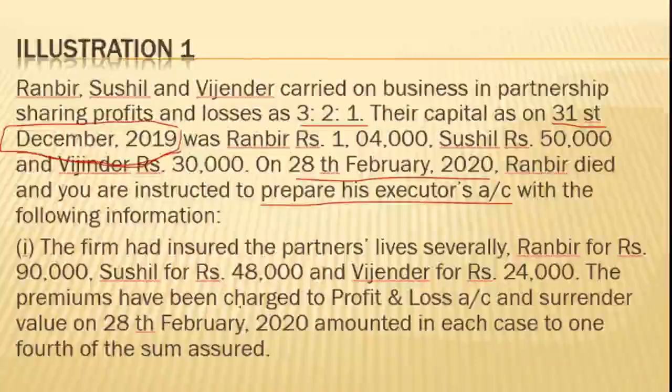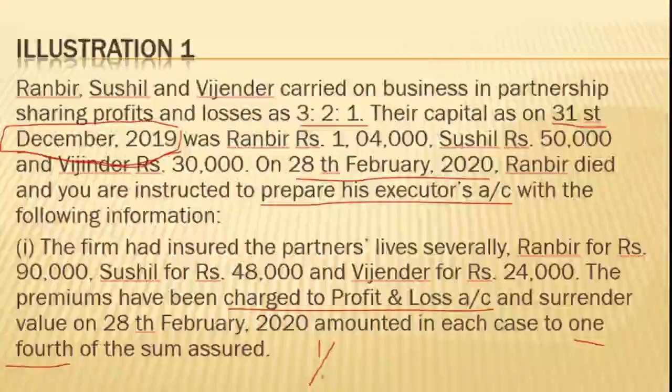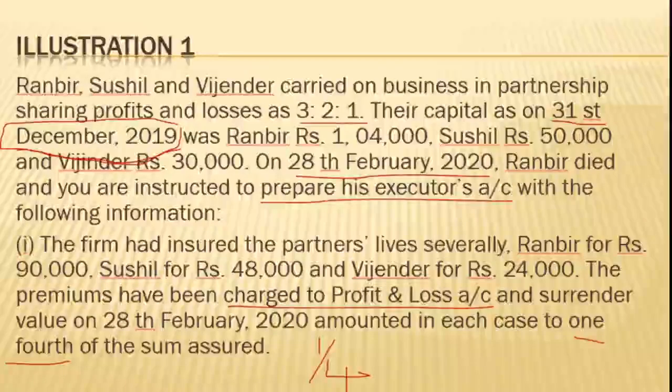And it is very clearly mentioned that the premium has been charged to profit and loss account. That means all the partners are entitled for the amount due from the insurance company. And what is the surrender value? Surrender value is 1/4 of the sum assured.